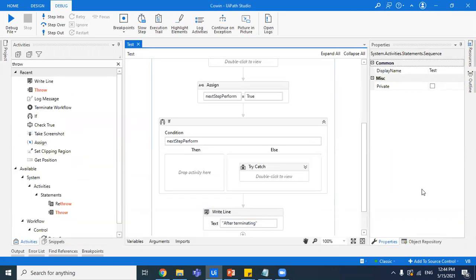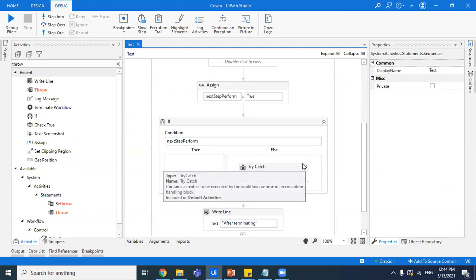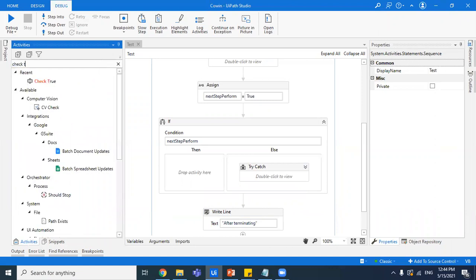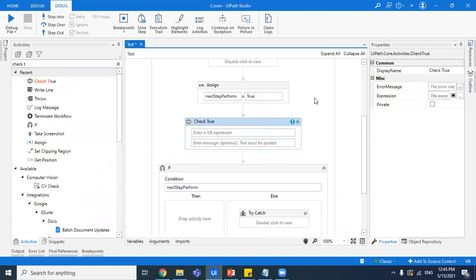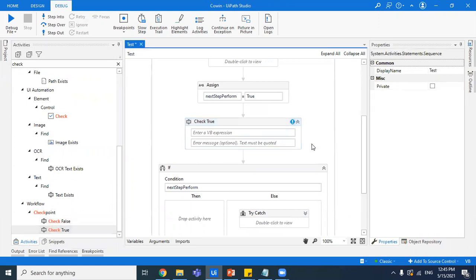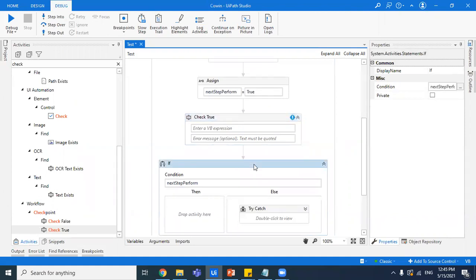The other way that you can do it is, if you have to really check the value of a particular thing or a particular expression to be true or false, then you also have activities called Check True and Check False. So here it is, Check True and Check False. These activities actually check the expression, or you can say the variable, if it's true or false. So Check True would throw an error if the value is false, and Check False would throw an error if the value is true. So you need not go on checking all these things and the error would be thrown.